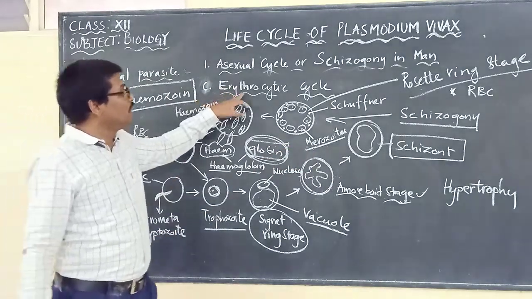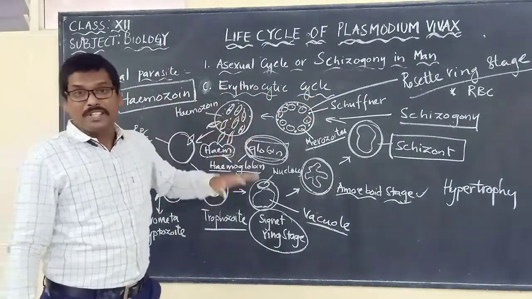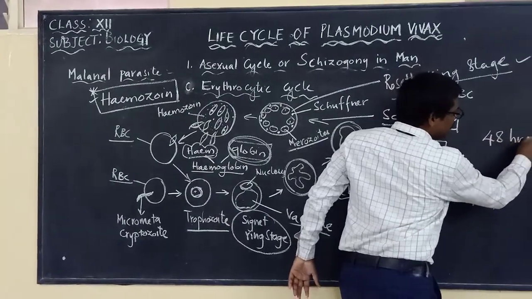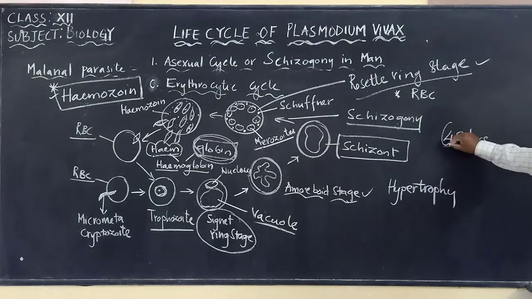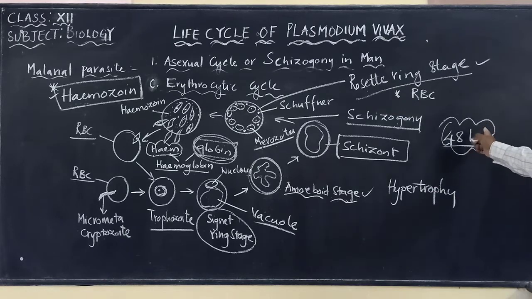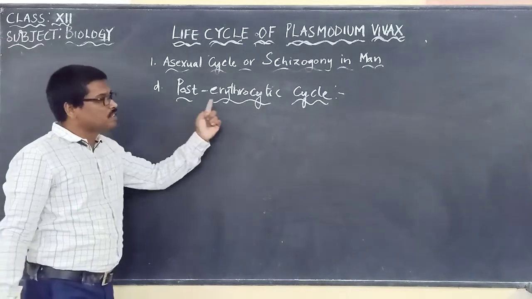So here we have to remember the process of formation of merozoites from the cryptozoite is called what? The erythrocytic cycle. And this process will be taking 48 hours to complete. It will be taking 48 hours to complete this cycle called the erythrocytic cycle.